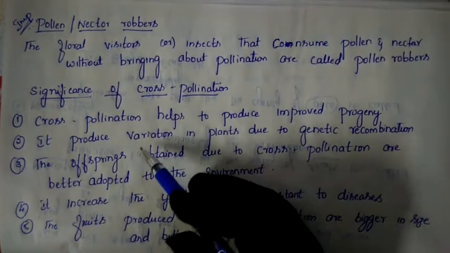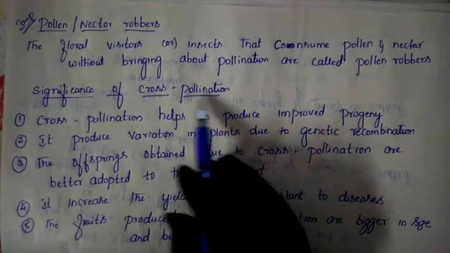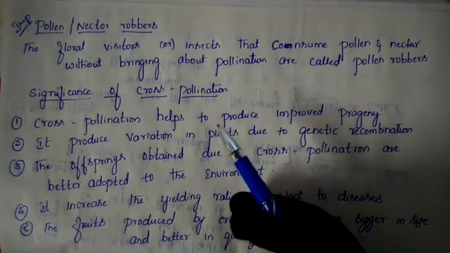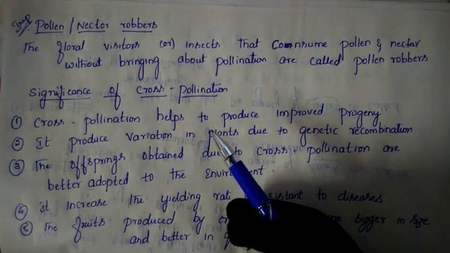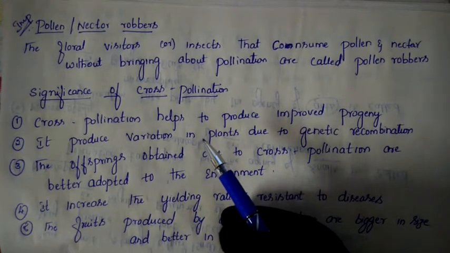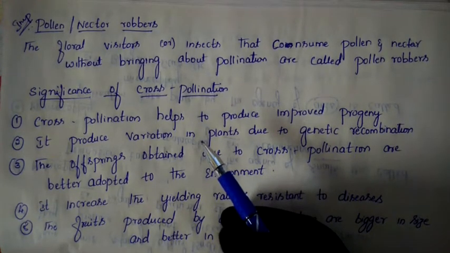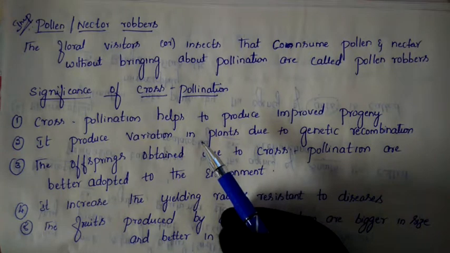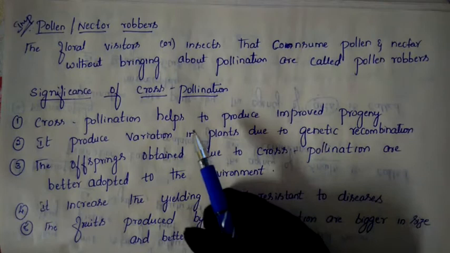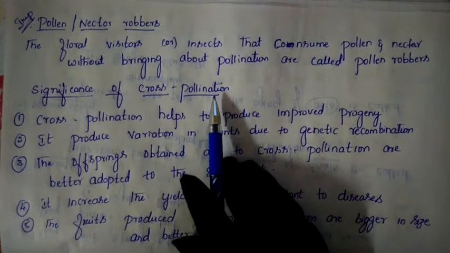Next we will go to the next topic, the significance of cross pollination. What are the benefits we get from cross pollination? We have discussed pollination and the types of cross pollination in our previous classes. Cross pollination is also called allogamy, which includes geitonogamy and xenogamy. These are all cross pollination. Now let us discuss the benefits we get from cross pollination.